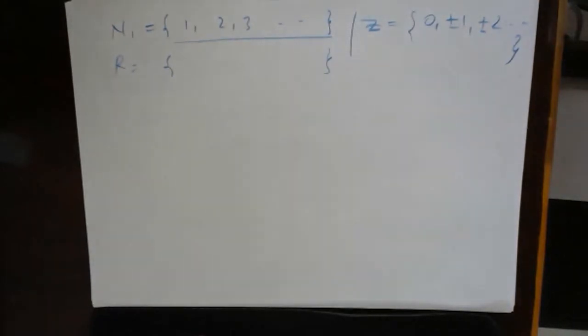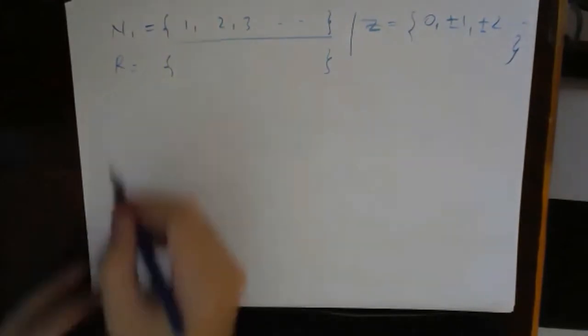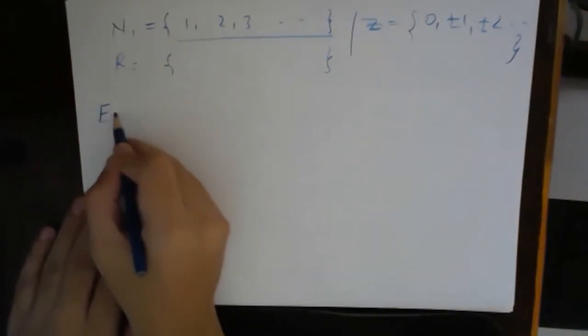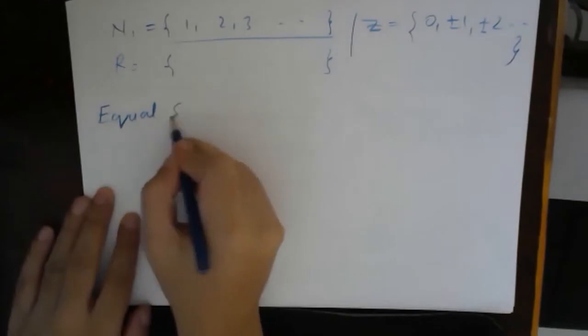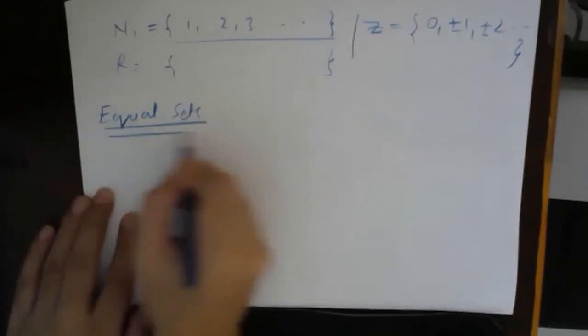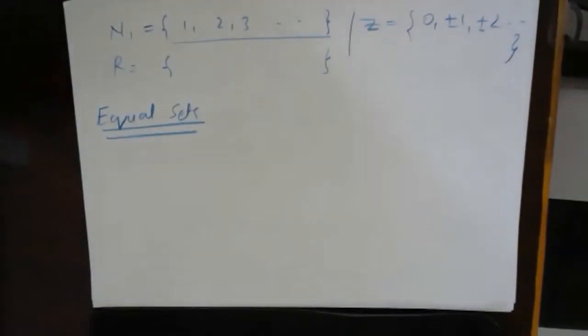Fine. Now the next definition will be equal sets. If they are talking about equal sets, that means they are talking about more than one set. If we are talking about things which are equal, that means we are talking about more than one.